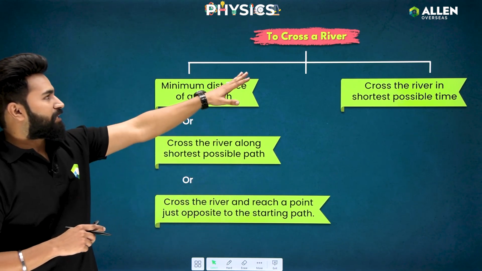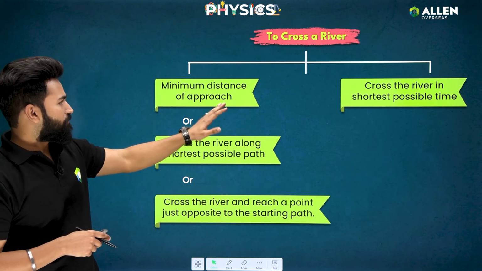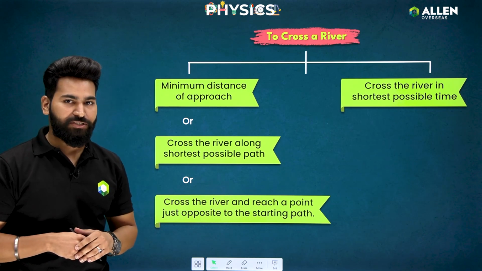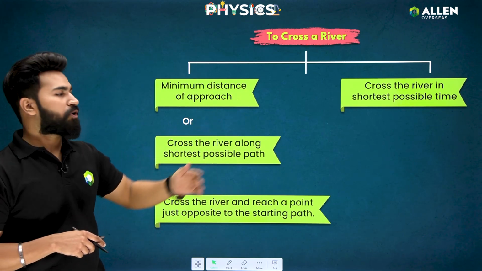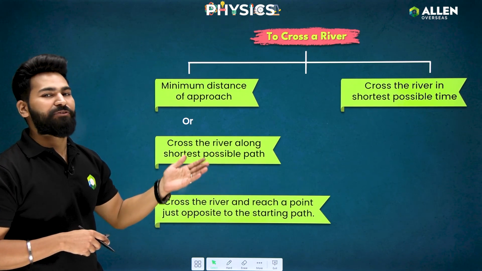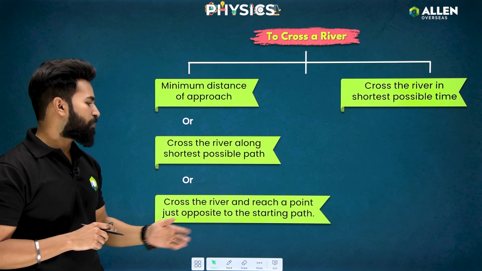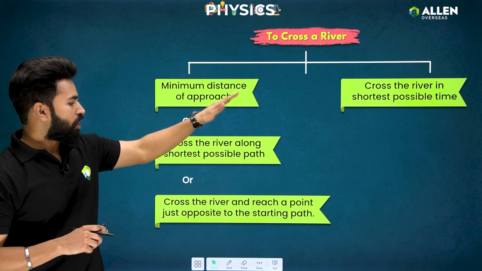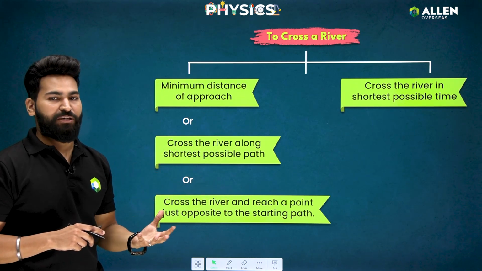To cross a river, basically we have two categories. First of all, crossing the river in minimum distance, by using minimum distance of approach, which is also called crossing the river along the shortest possible path, and which is also known as crossing the river and reaching a point just opposite to the starting point. So they all are the same thing. These are just different names given to them.